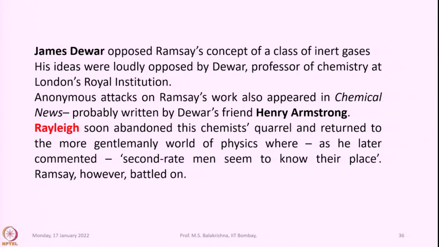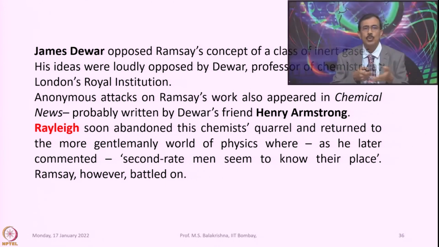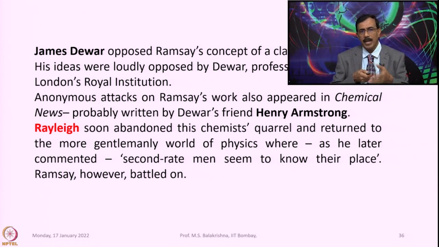So, James Dewar, another contemporary of Ramsay, opposed Ramsay's concept of a class of inert gases. His ideas were loudly opposed by Dewar, a professor of chemistry at London's Royal Institution. Anonymous attacks on Ramsay's work also appeared in Chemical News, probably written by Dewar's friend Henry Armstrong.